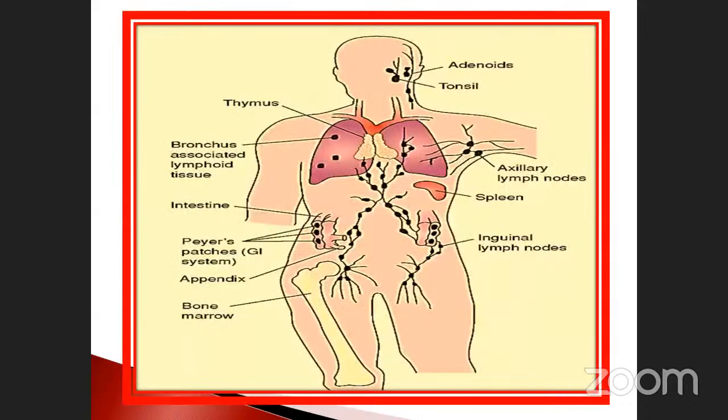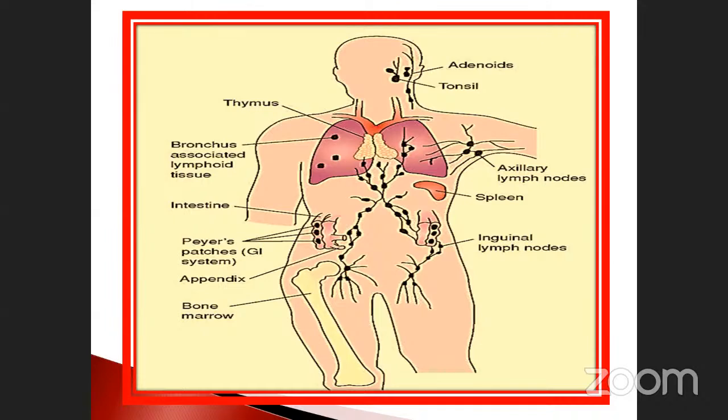See the structures. This is the structure of secondary lymphoid organs present in our body. See, adenoids, the tonsil, and this is the thymus gland. Does the thymus gland come under primary or secondary? Primary lymphoid organ, isn't it?